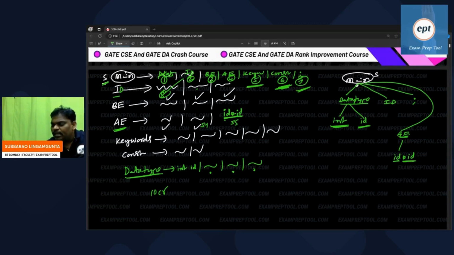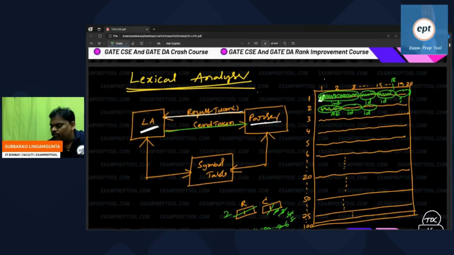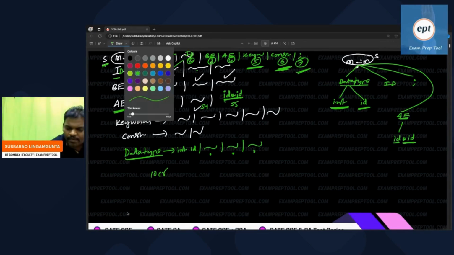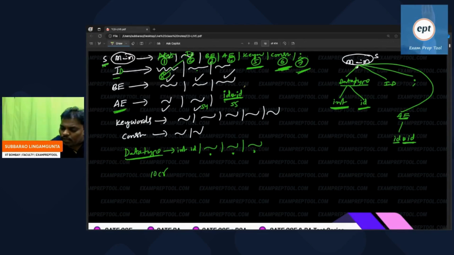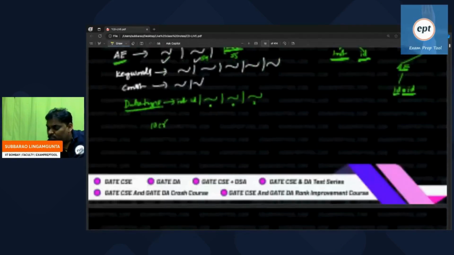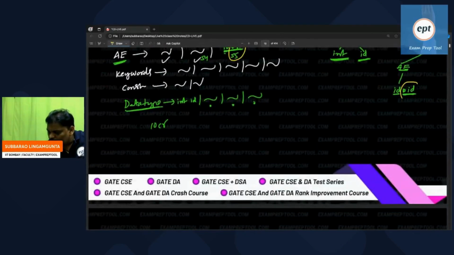Then he asked the lexical analyzer, in the program, who is the next token? Instead of the star operator, again ID, but he is expecting the star operator. This is called a syntax error. The rule is saying that after ID, star ID should come. But in the program, after ID, one more ID came. This is the place of the error. This is the syntax error.